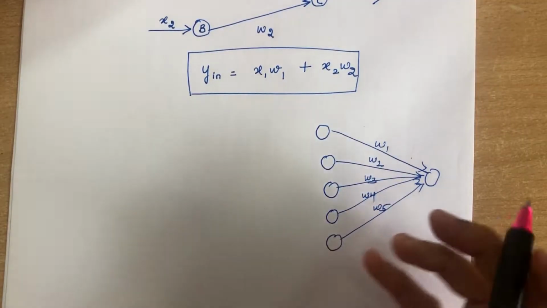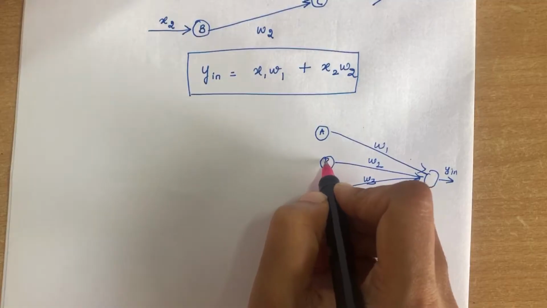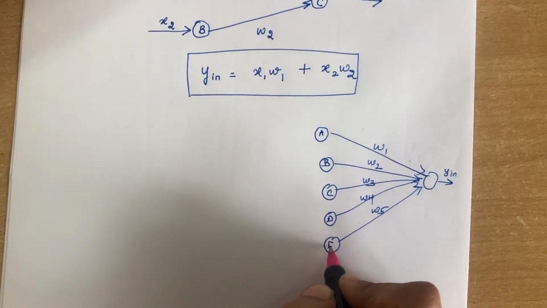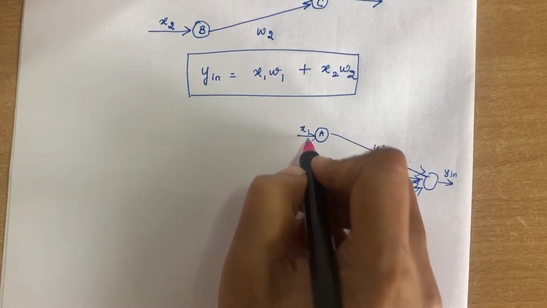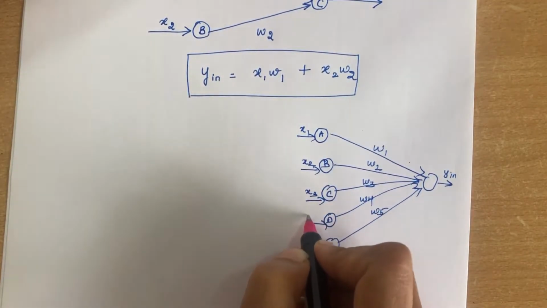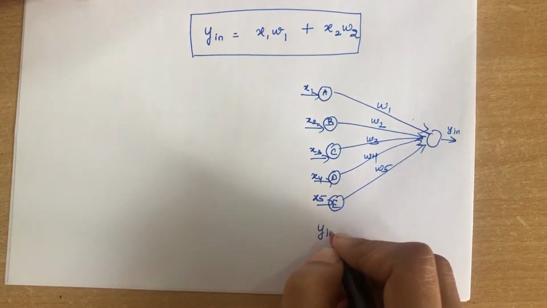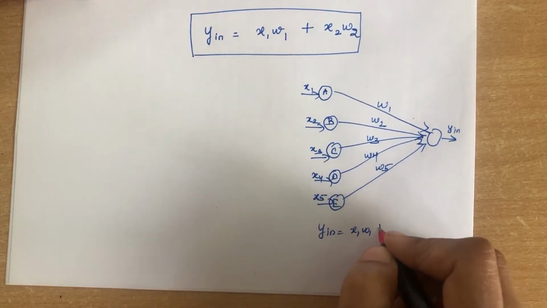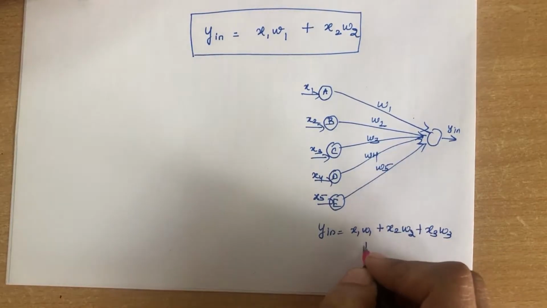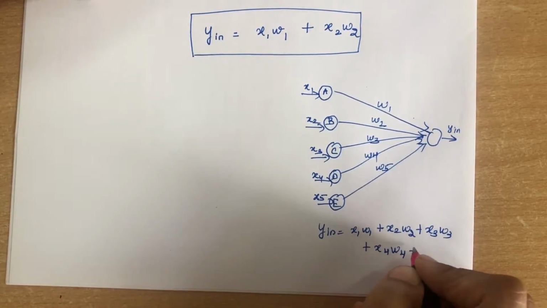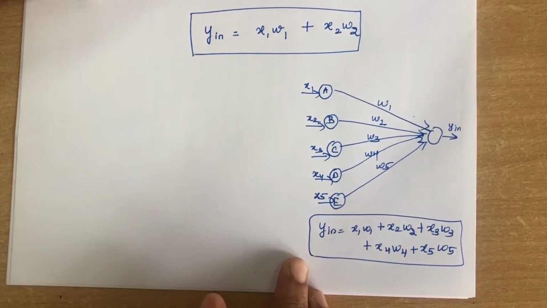Let me name the nodes A, B, C, D, E. They receive the input signals X1, X2, X3, X4 and X5. Y input will be equal to X1 W1 plus X2 W2 plus X3 W3 plus X4 W4 plus X5 W5. This is how you calculate the Y input.